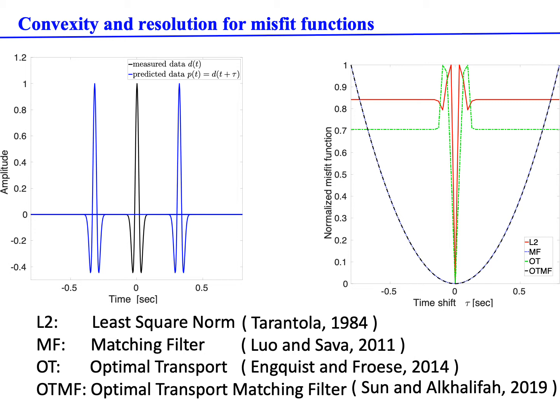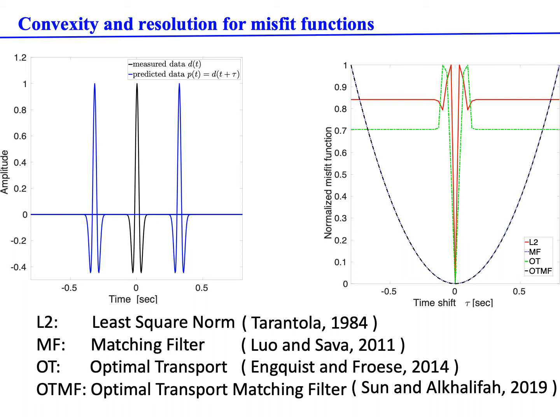For example, here we're using shifted signals and drawing the different misfit functions with regard to those time shifts. We can see that the advanced misfit functions such as matching filter and optimal transport all show better convexity than L2 norm. But we can also notice that the convexity would reduce resolution.